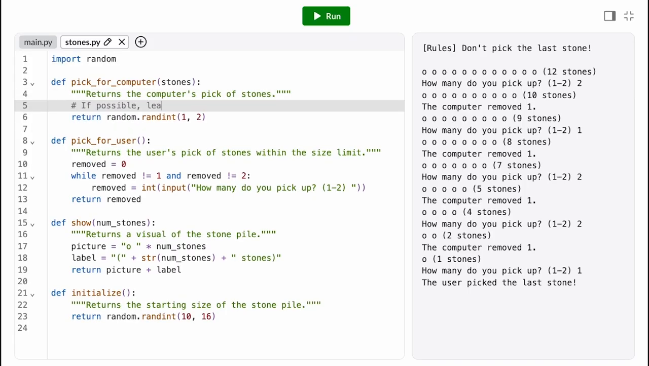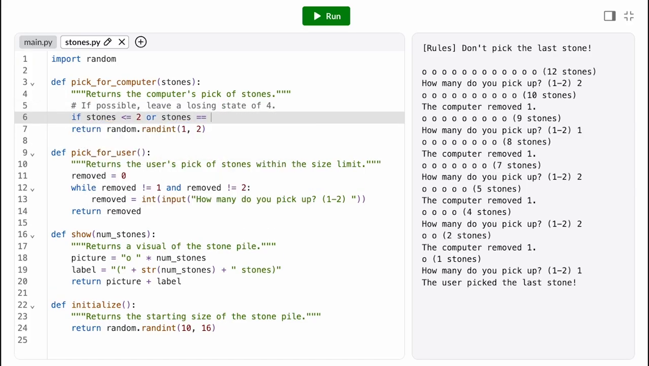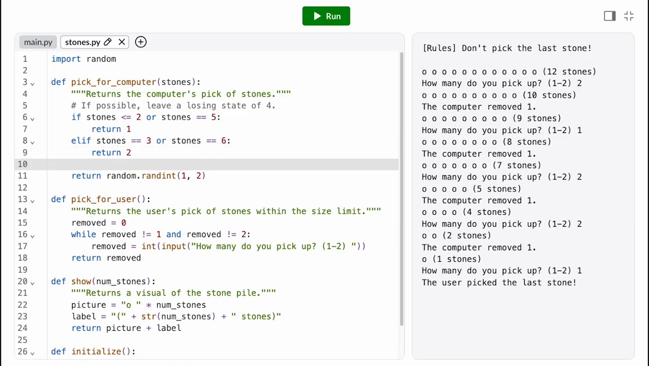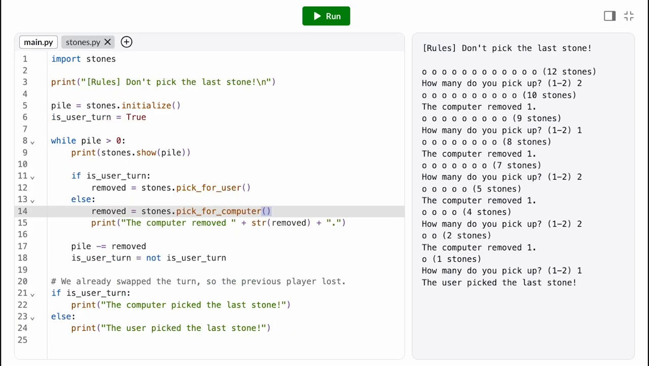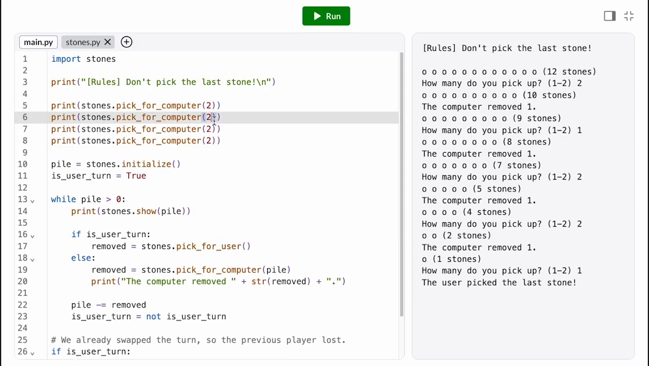Okay, let's implement the algorithm that we have so far. If we have 1, 2, or 5 stones, we want to pick 1. And if we have 3 or 6 stones, we want to pick 2. Otherwise, by default, the computer will just pick randomly. Let's test real quick that all those cases work. Back in main.py, I'll call pick4computer with a few different arguments, just to make sure I get back the return values I expect.